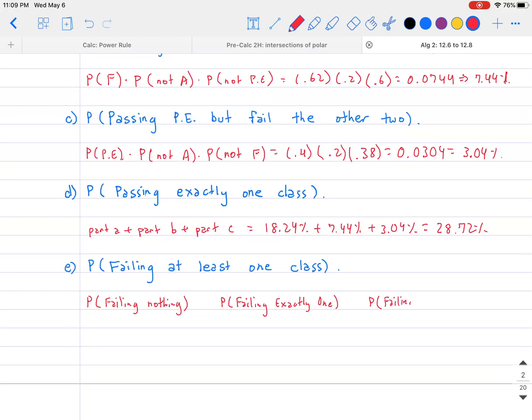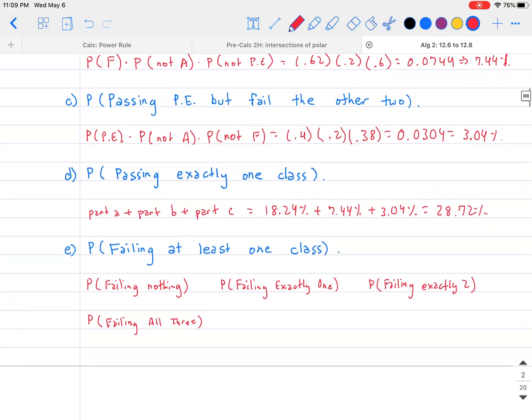Okay. And then we also have the probability of failing exactly 2. And finally, we have the probability of failing all 3. So those are the 4 different scenarios that you can actually have.